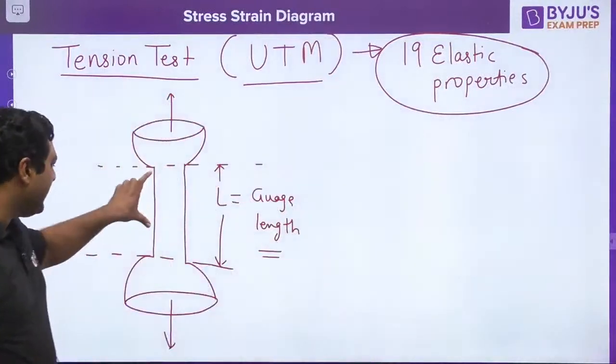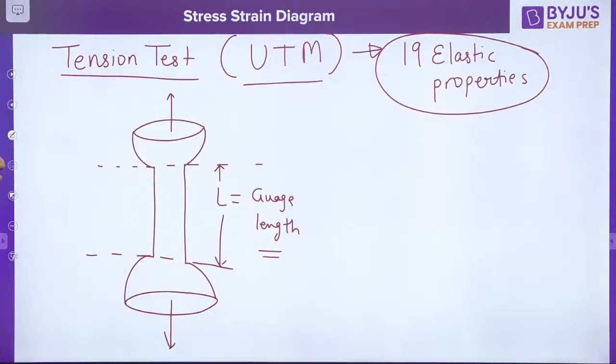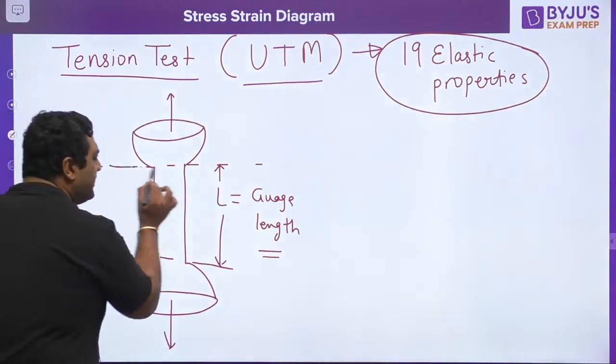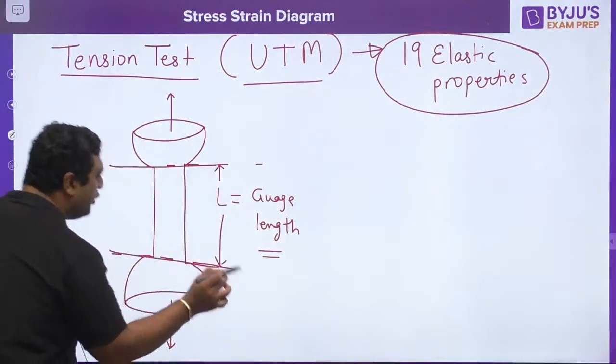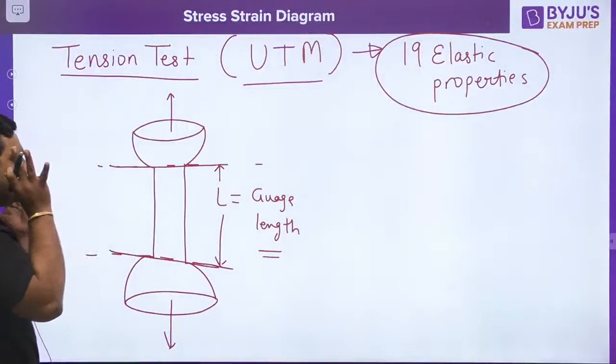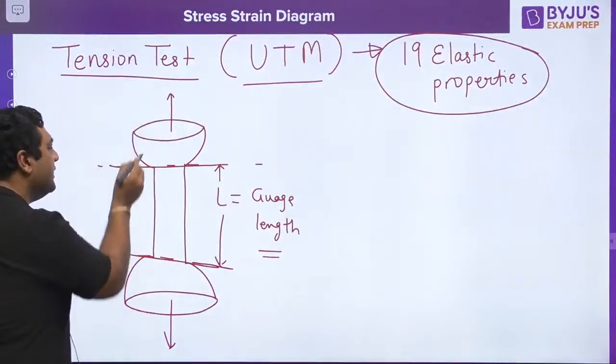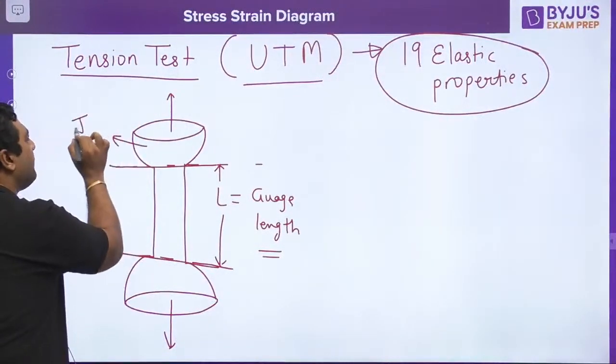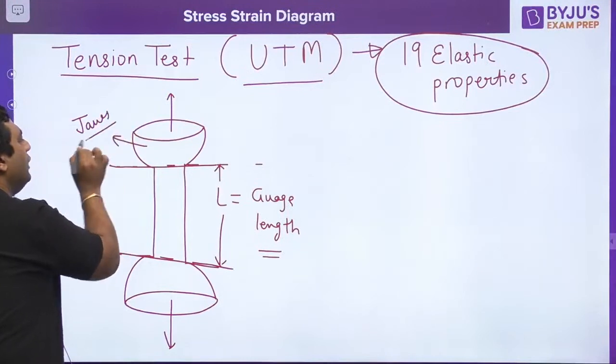So my dear, this is the gauge length on which we are going to have the consideration. हम सिर्फ इसी पार्ट के ऊपर अपनी नजरें गड़ाए हुए हैं कि what is going to happen in this part when you are going to apply the forces. This part is just for the purpose so that jaws can hold it, okay.